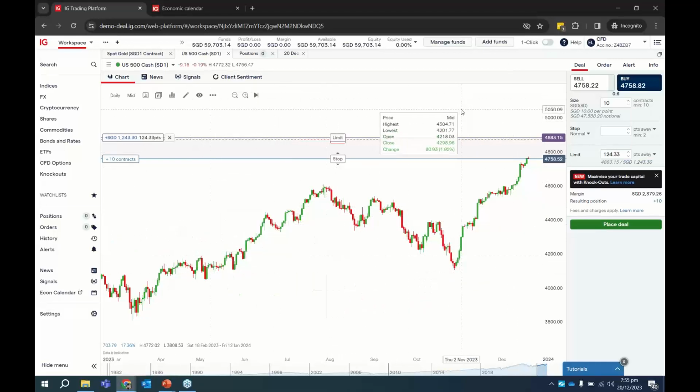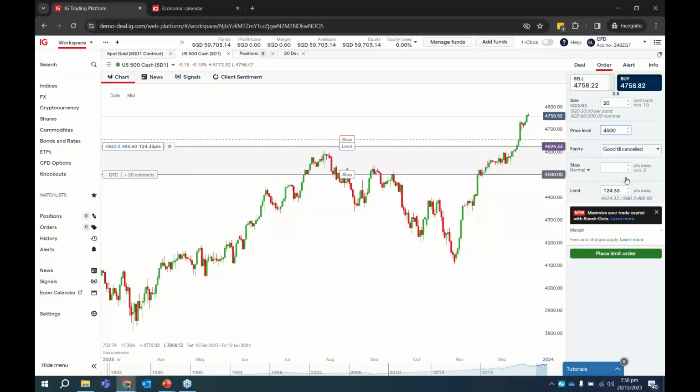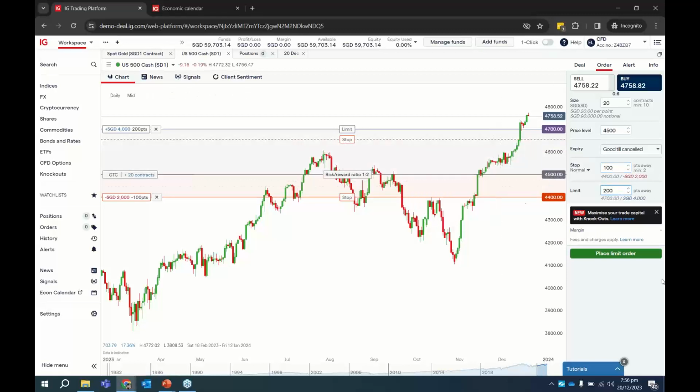And before we, sorry, let me see the questions. How to edit an order once it is placed? Example, to change price or quantity. Okay, good question. So let's just do it right now. If I go to the order, let's say I have 20, price level to buy at 4,005. Let's say my stop loss, I put 100 points away, take profit 200 points away.